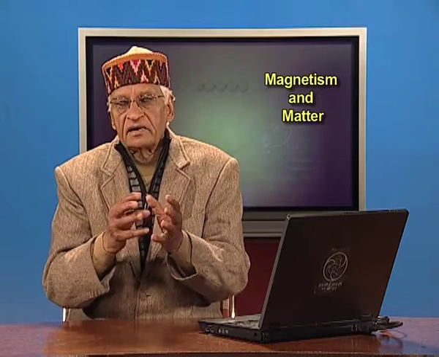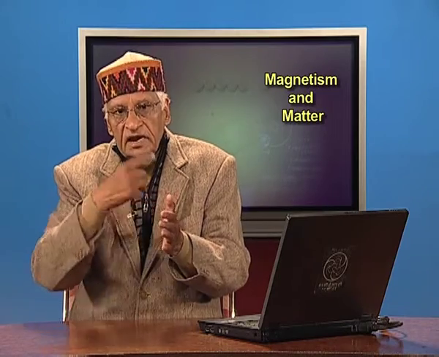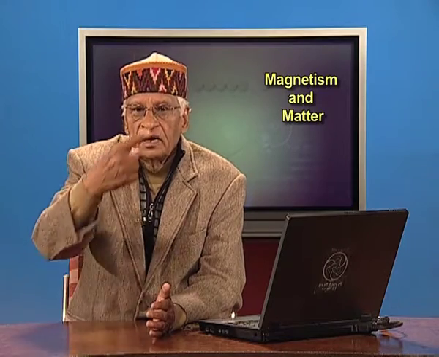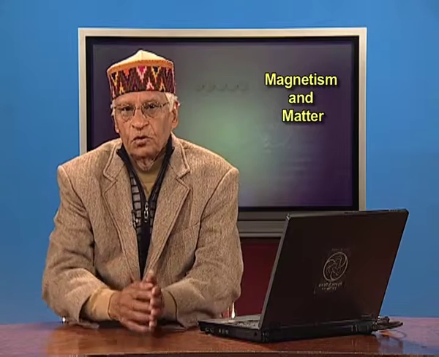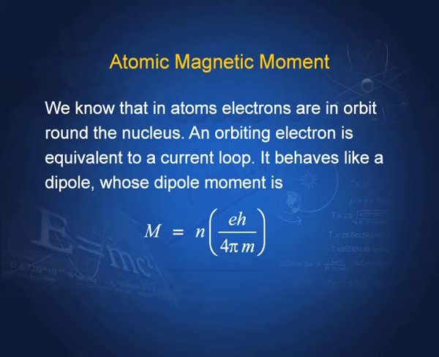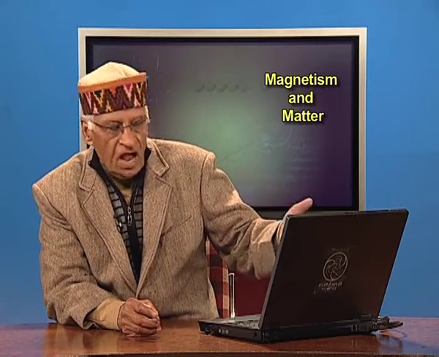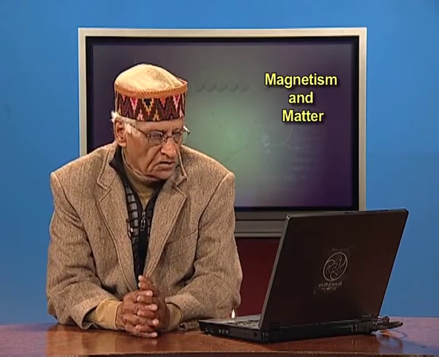We know that an atom consists of nuclei and electrons. So, the electrons orbit around the nucleus, and an orbiting electron is equivalent to a current loop, which behaves like a dipole, and the magnetic moment of the dipole is given by this expression m equal to n times e h by 4 pi m, where n is the number of the orbit, h is Planck's constant, e is the charge of the electron, and m is the mass of the electron.